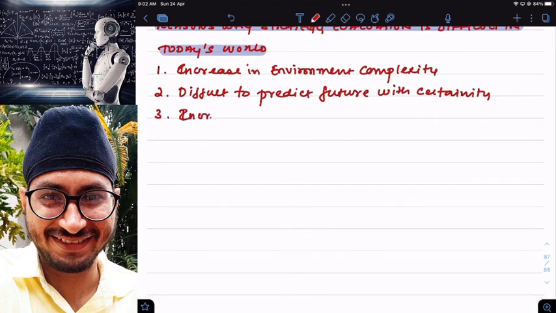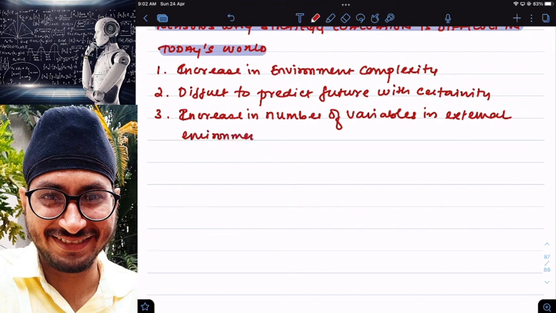Increase in the number of variables in the external environment. We have political environment, socio-cultural environment, legal environment. Extra, we have environmental factors, economic factors, technological factors. So many factors and variables are there that it is becoming very difficult for me to analyze my strategy.